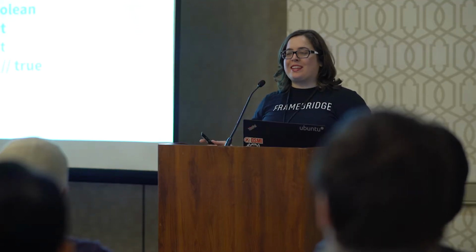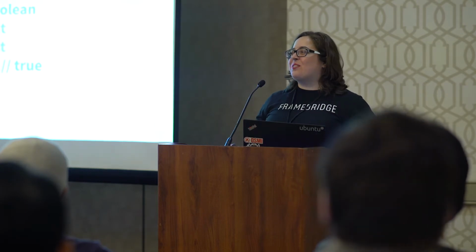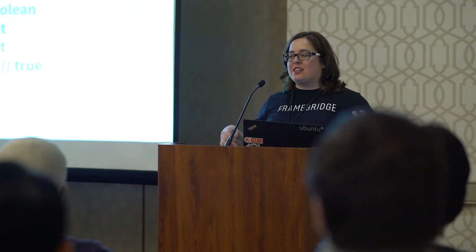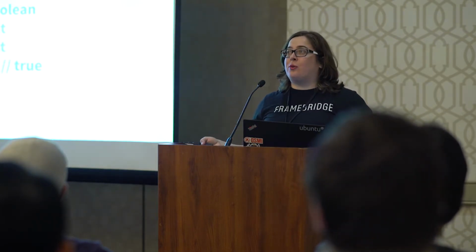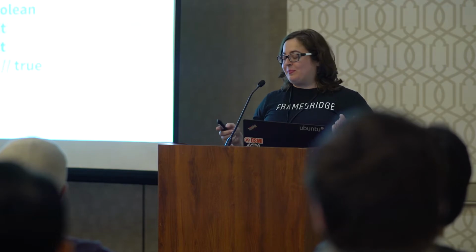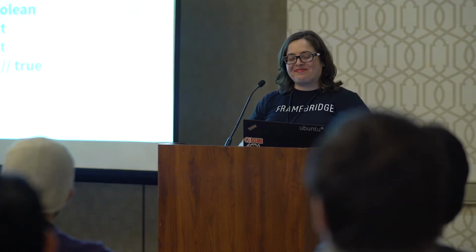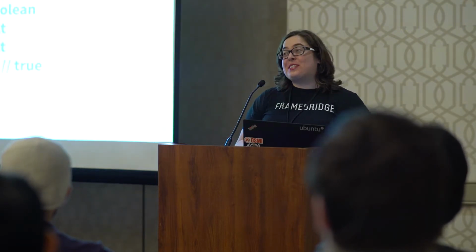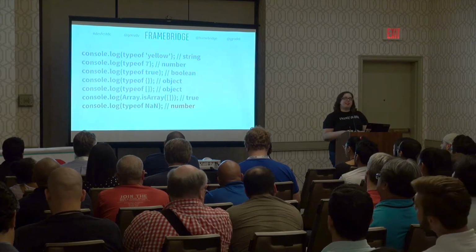All right, who's worked with NaN in JavaScript? Yes. So under the right conditions, if you do arithmetic on things that are not numbers, JavaScript will give you a value of NaN, not a number. And so just for fun, I threw this in here because this isn't confusing enough yet. Just to entertain myself. So if we ask for type of NaN, we ask for type of not a number, we'll get number.